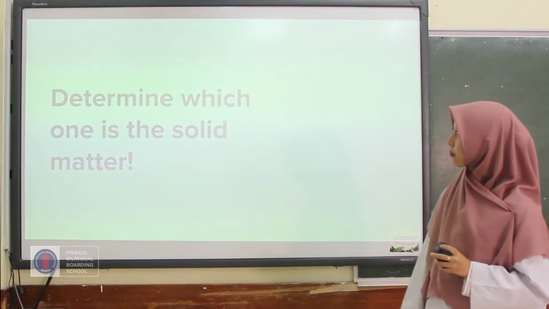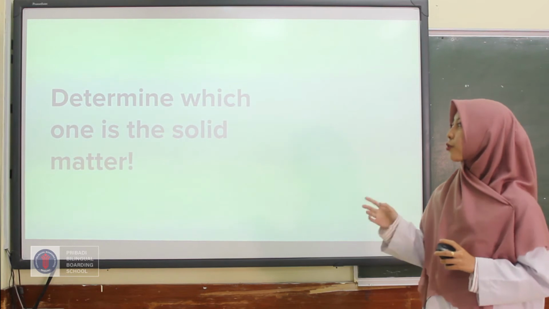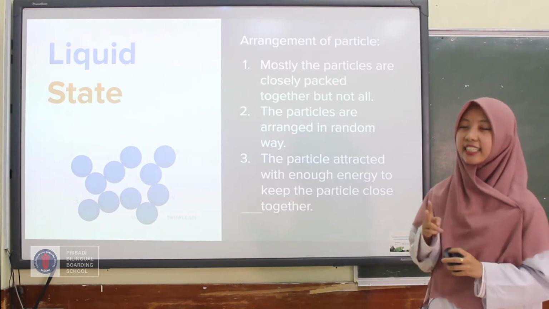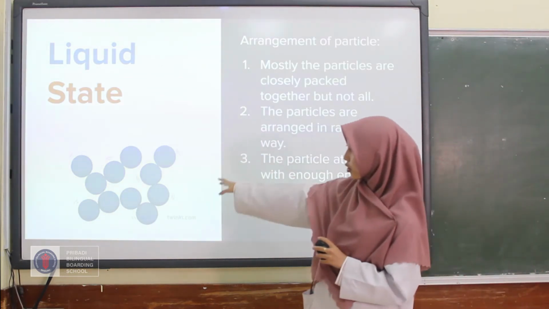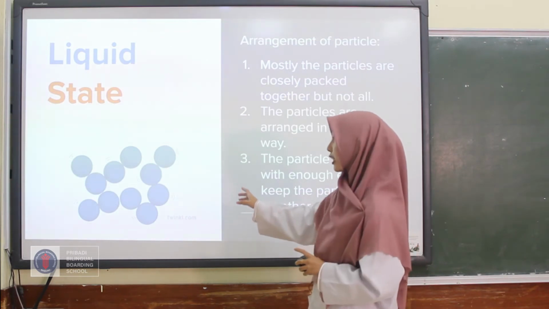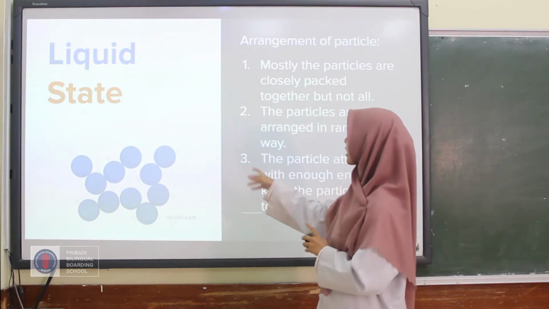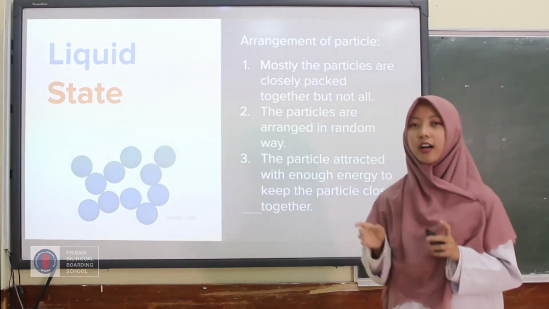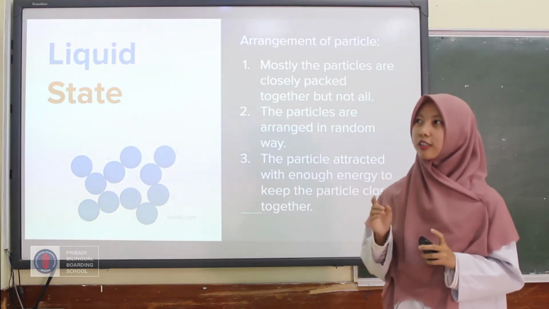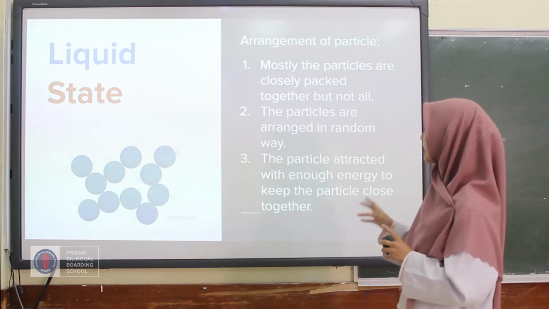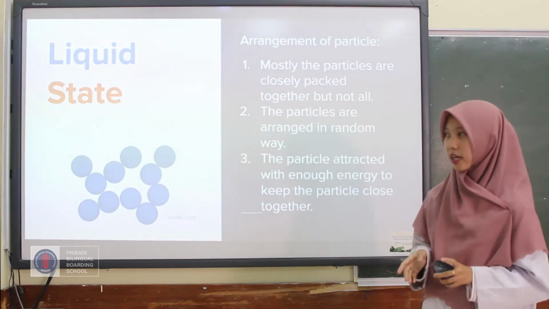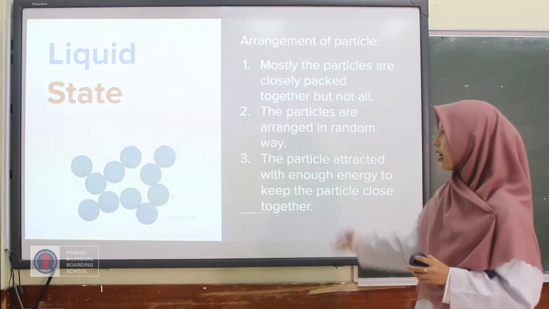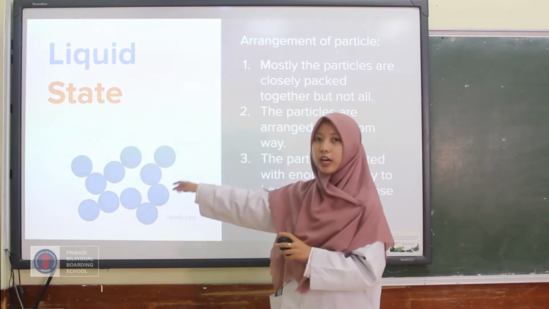The next state, okay, determine which one is the solid matter from the examples that I gave you. The second state is the liquid state. You can see this picture and try to observe the arrangement of particles in the liquid state. Mostly, the particles are closely packed together. So not all particles, only mostly. The second one is that the particles are arranged in a random way. The last one is that the particles attract with enough energy. So we can say that the bond between one particle and another is weak.